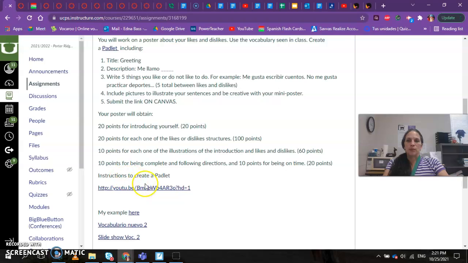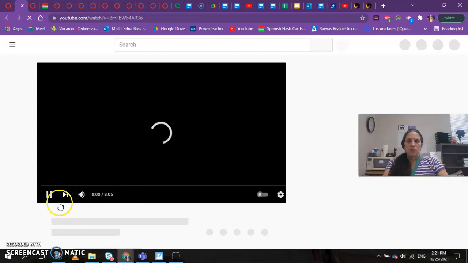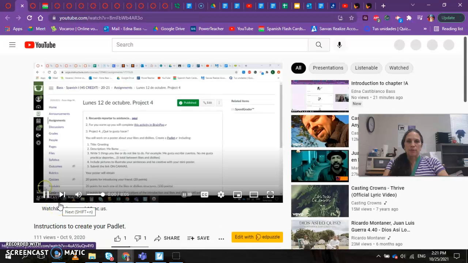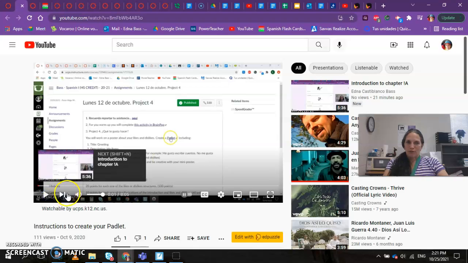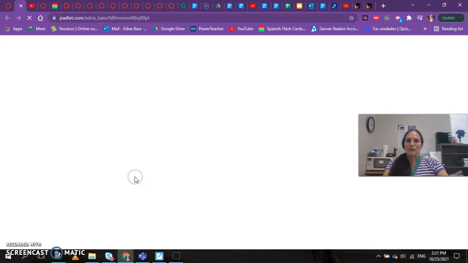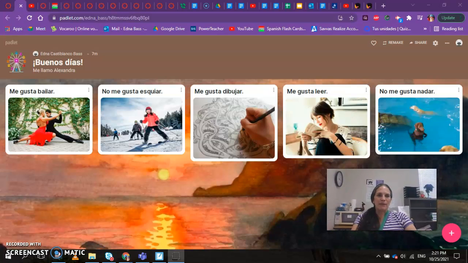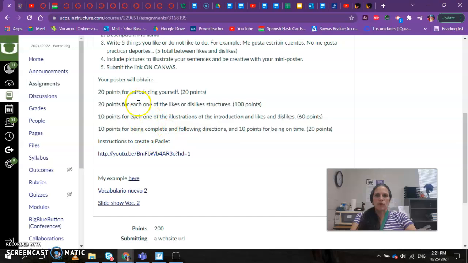I put instructions on how to create a Padlet right here. So you have all your instructions. So you have a video for the instructions. And also I put an example right here. So there is your example that I made. It's very simple. So you just follow the directions in the video on how to create a Padlet. You put what you have to do and how to do it is in the video.